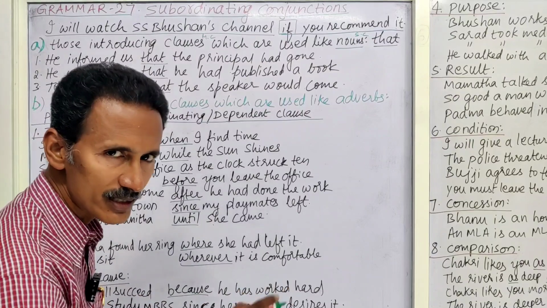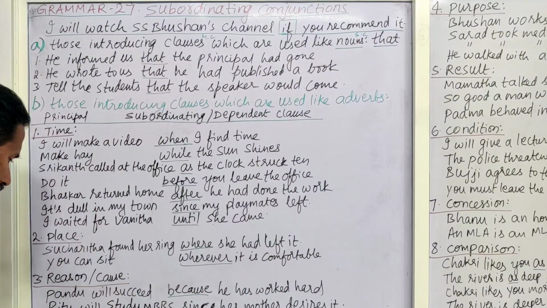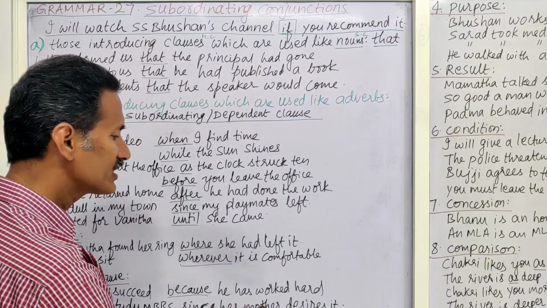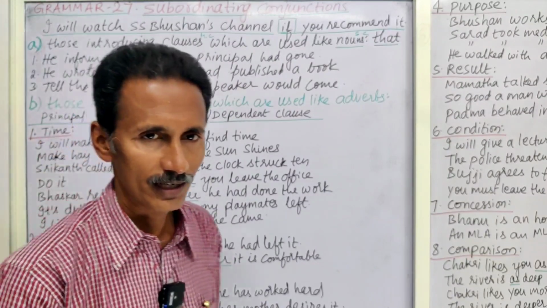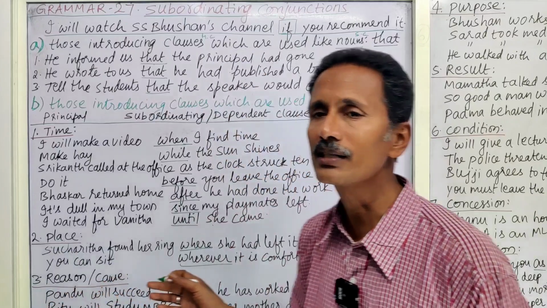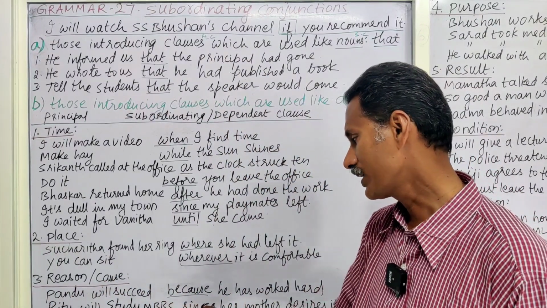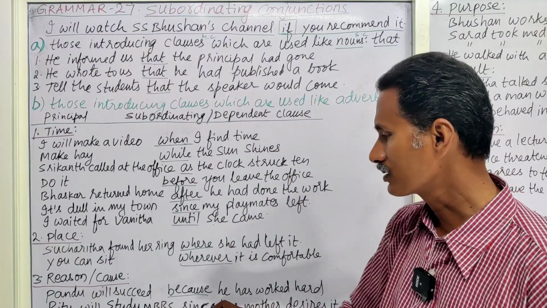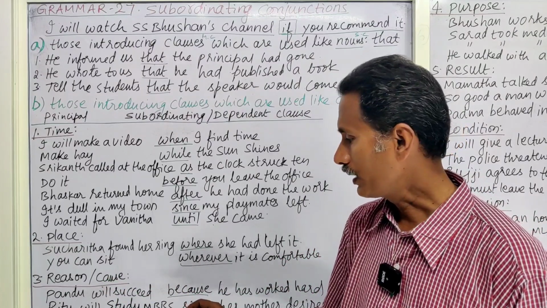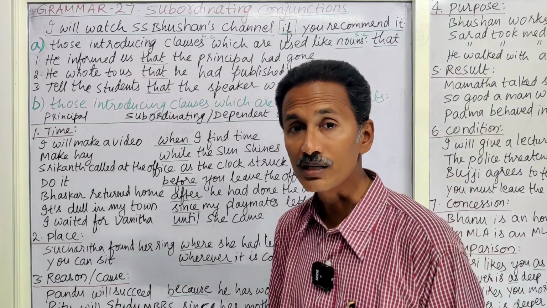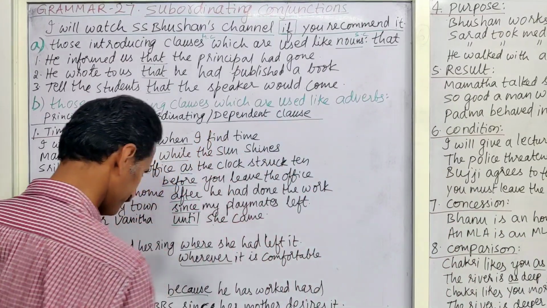And this one expresses a reason: Ritu will study MBBS since her mother desires it. She is not studying for her own sake. For her mother's sake or her father's sake, she is studying. So Ritu will study MBBS since her mother desires. So since is said to be here a subordinating conjunction of reason.